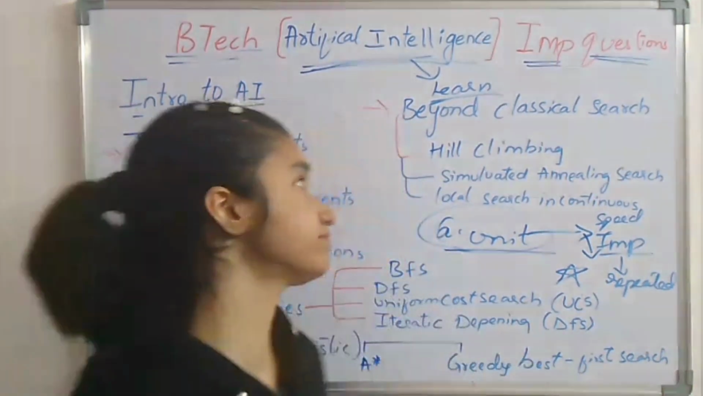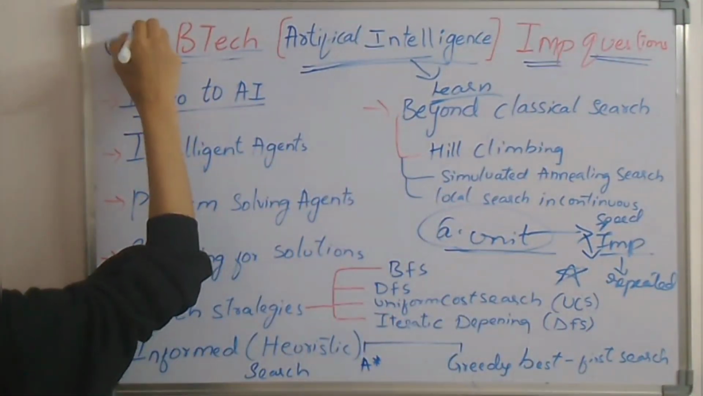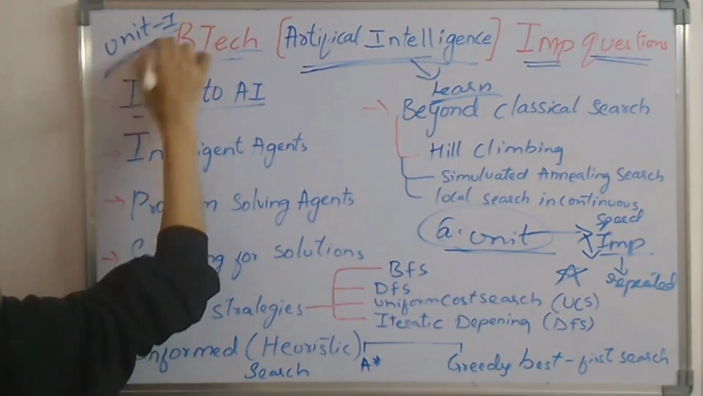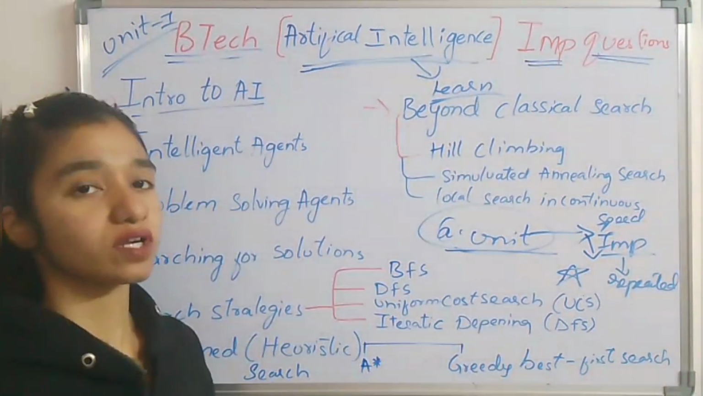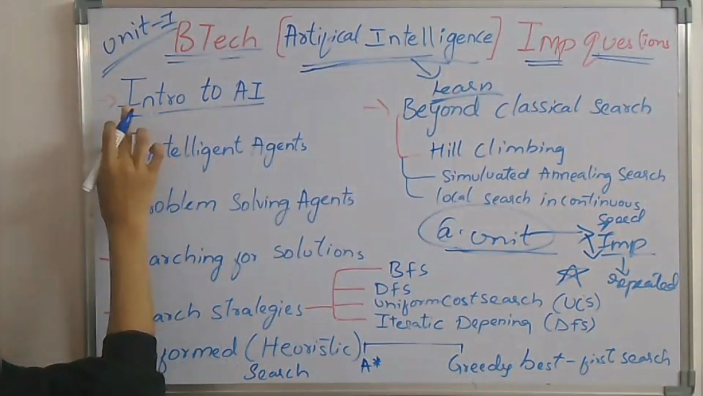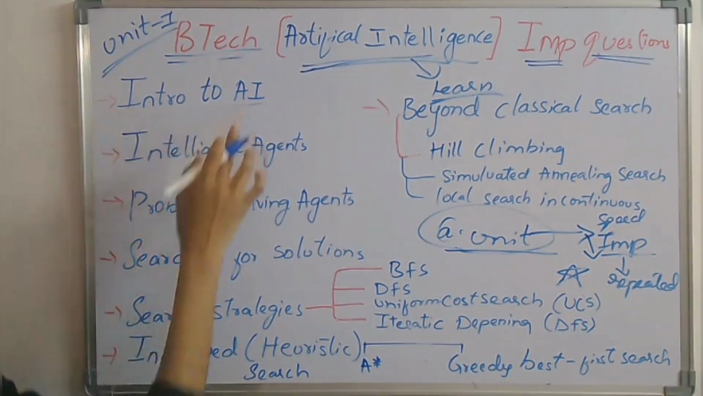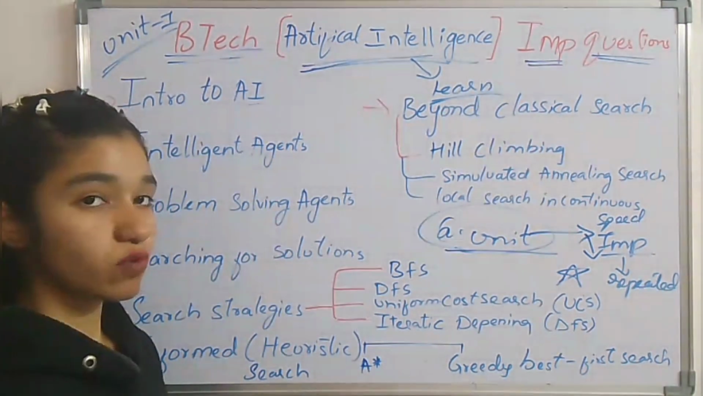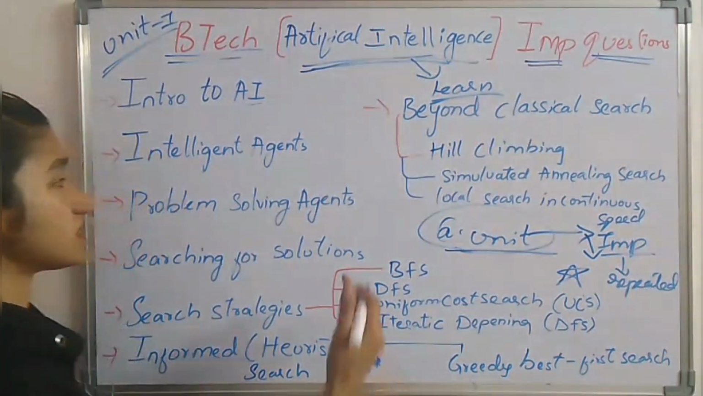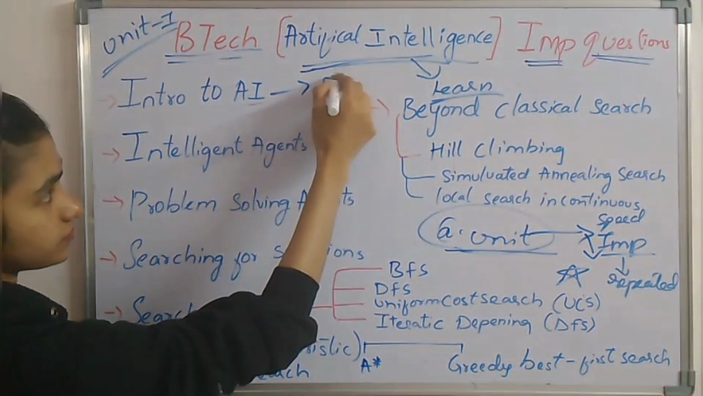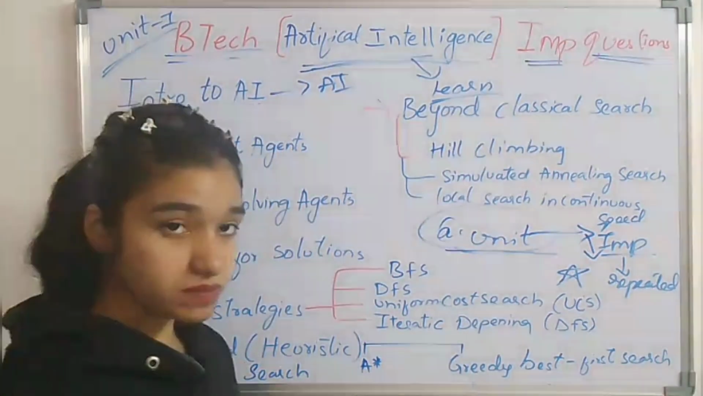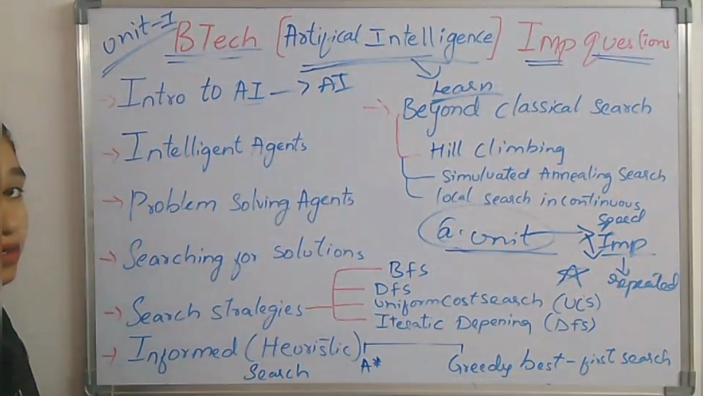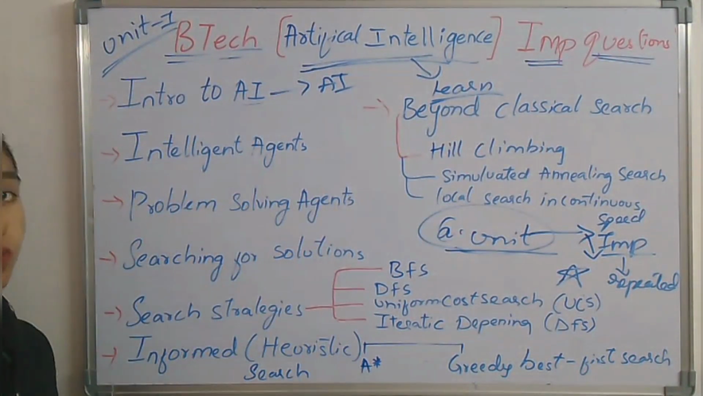Okay, so this is the unit 1. So unit 1 lo aithe manamu first we are going to deal with introduction to AI. Like what is AI? First, let's see introduction to AI. In this, the topics we are going to focus on are what is AI, what are agents, and what type of problems we can solve using AI. So these are the things that we are going to discuss.